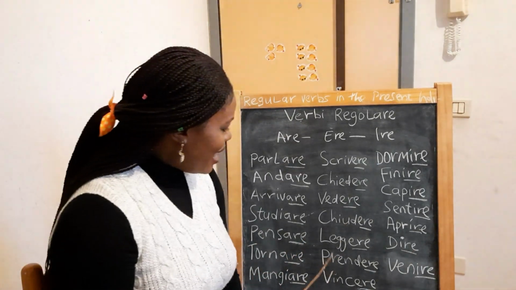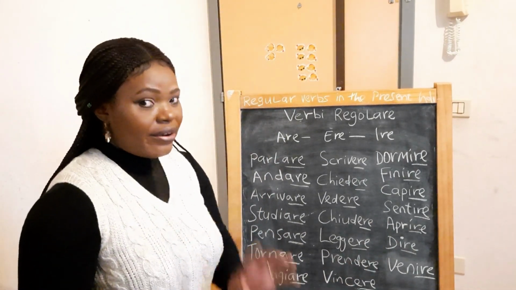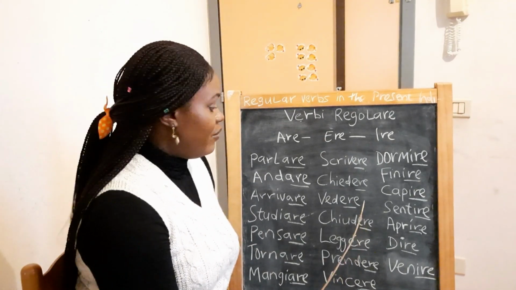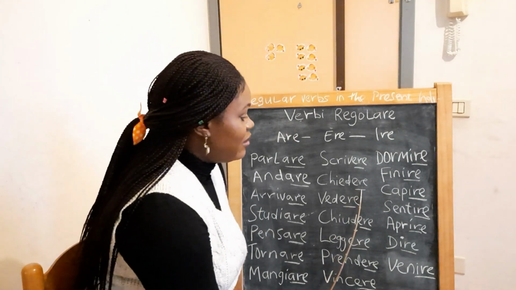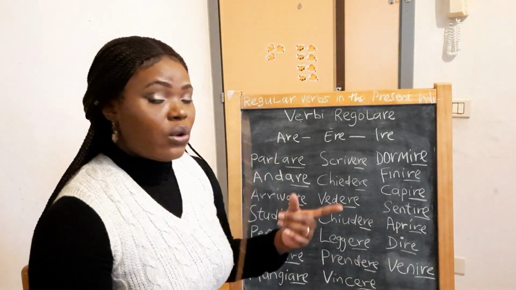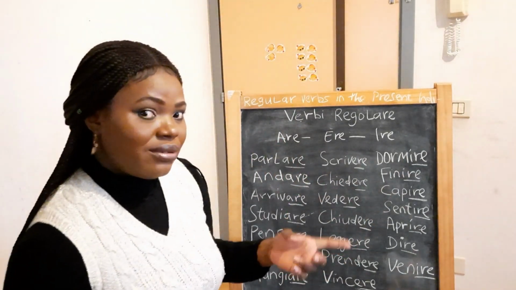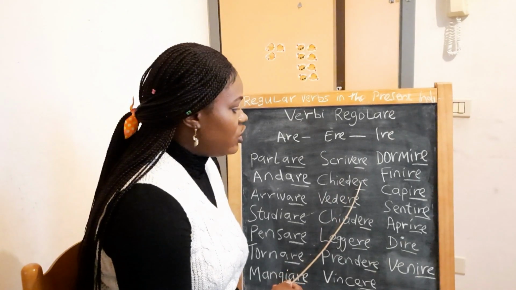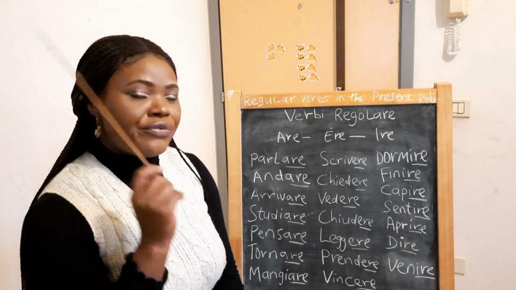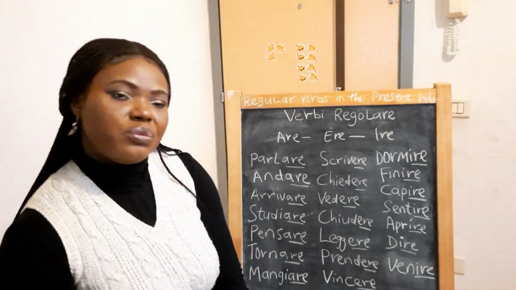Now, let's see the verb leggere. To read. Io leggo. Remember, don't forget, the only difference you will see here is in this place you see ere. That's where you change first person singular, second person singular, third person singular, first person plural, second person plural, and third person plural. That's where you put the changes. Anything you put here will show the person you are referring to.